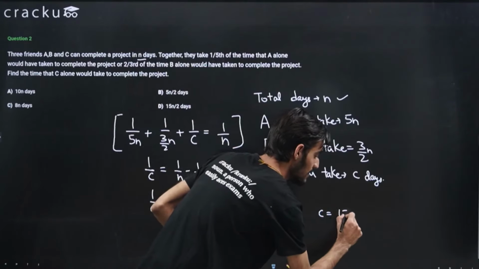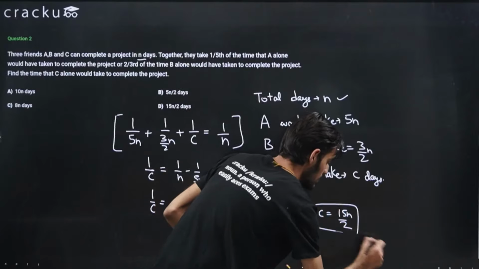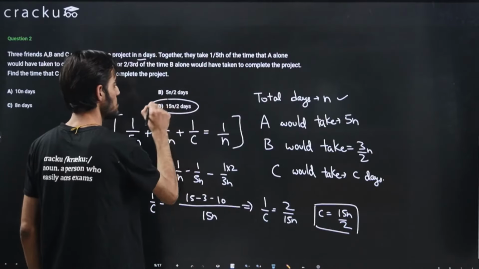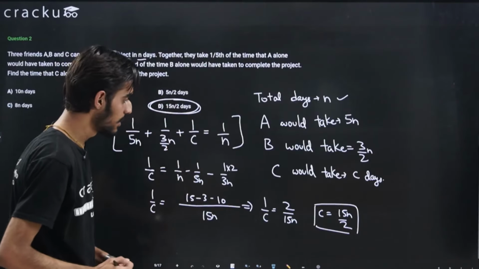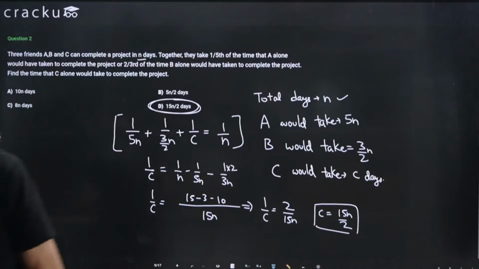So the number of days that C will take to complete the work is 15n divided by 2. This will be the answer. That is option number D. I hope this should be clear. If you have any doubts, you can just ask in the chat. Otherwise, we'll move ahead.